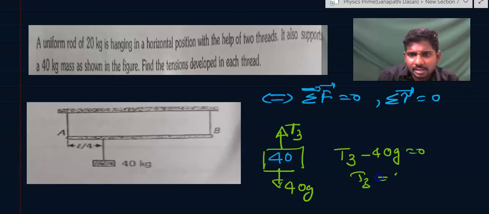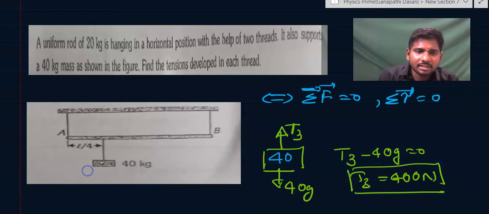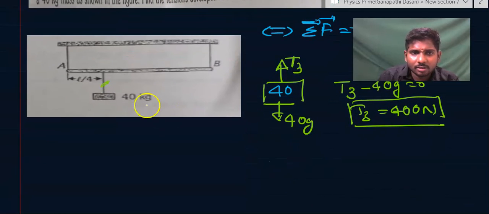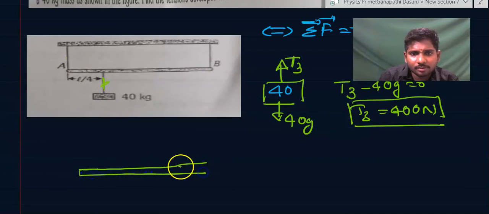That is T3 is equal to 40 g, or 400 newtons. So we got the tension in the string directly. But now if you see the rod here, he asked what is the tension developed in each thread. This third thread on this 40 kg rod is 400 newtons. But to get the tension in A and B, we need to draw the free body diagram of this rod.